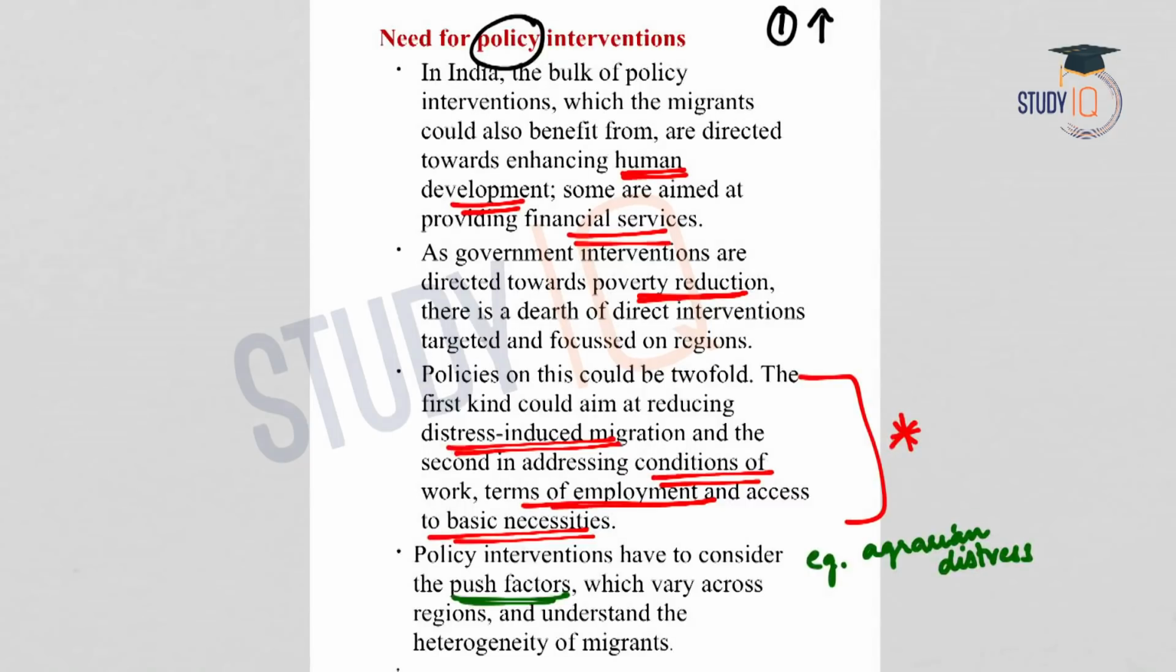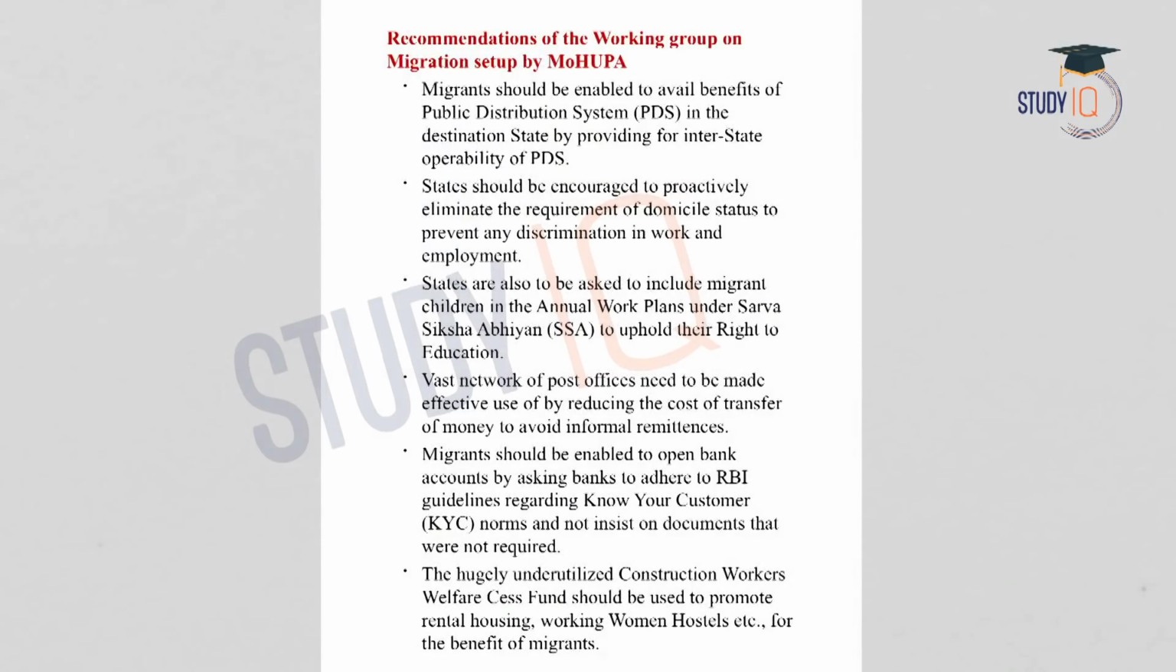So government must be able to address those issues. Now let us see some recommendations of the Ministry of Housing and Urban Poverty Alleviation. The first recommendation was regarding the interstate operability of PDS. PDS is the public distribution system. So the ministry recommended that the migrants should be able to avail the benefits of public distribution system.